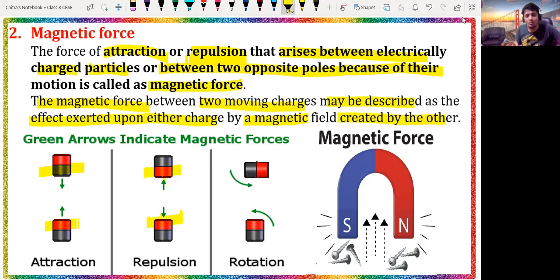Opposite charges always attract and same charges always repel each other. As in the diagram you can see, iron nails, or whatever magnetic material, if we place them near a magnet, they will attract strongly. So this is all about the magnetic force.